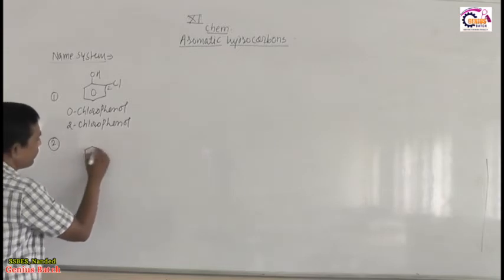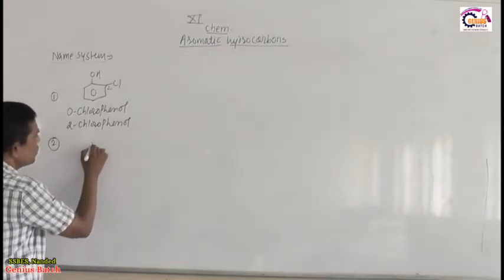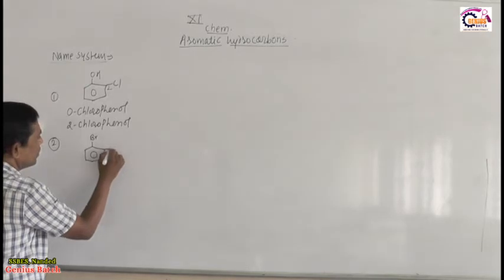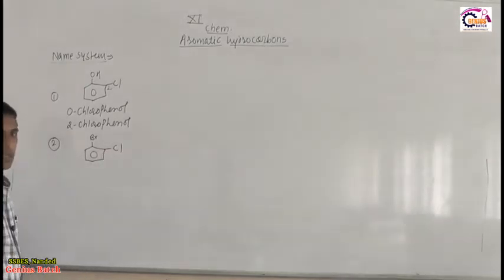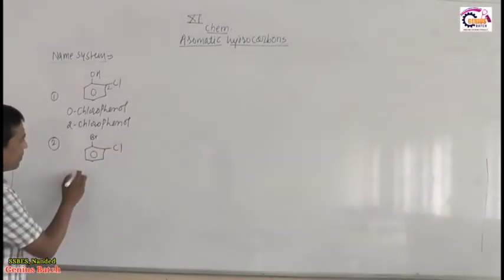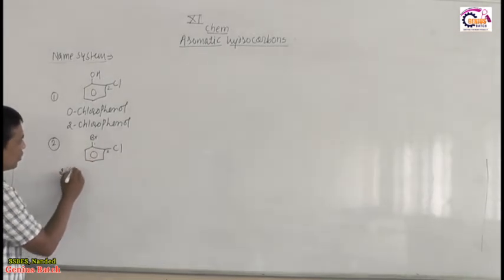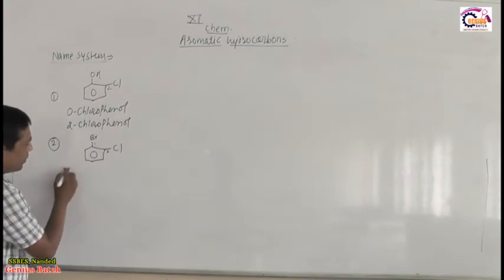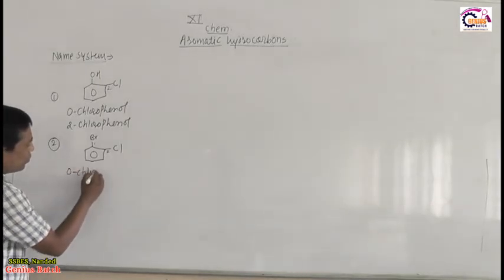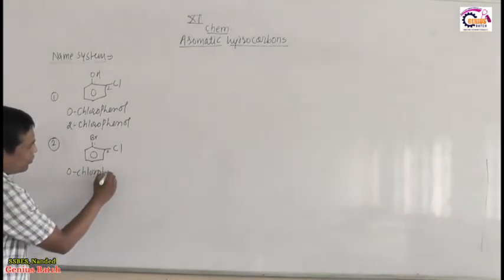Second, here this one I will take. Look here, this one, 1 and 2. So its common name is orthochlorobromobenzene.